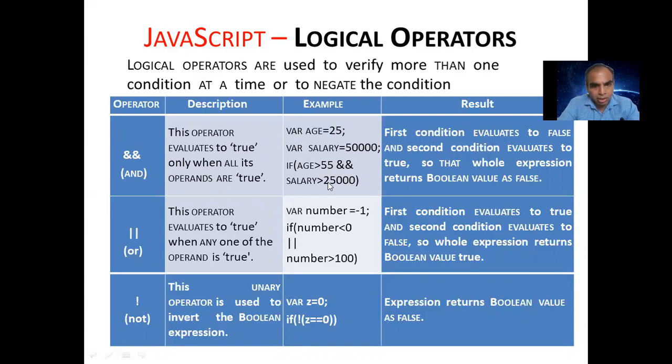But in OR, any one condition is true, we are getting the answer. Just like that here, variable number is equal to -1, so they are checking both things: number is less than 0 or number is greater than 100. We are getting answer true. Any one condition is true, so we can get answer true in the OR. In NOT, variable z is equal to 0; if not z is equal to 0, that means in the false condition we can get the answer true. If it is 0, z is not equal to 0, the answer is false. This is the logical operator we use to verify more than one condition at a time and negate the condition. Got it?